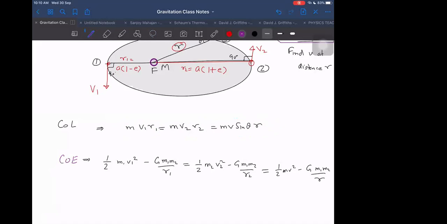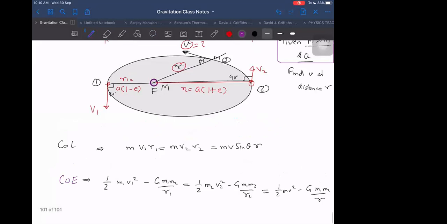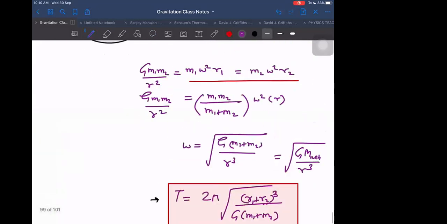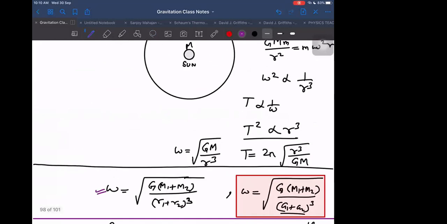Omega means what? Here there is no omega defined for elliptical orbits. I made a mistake there by writing omega. Omega is not defined for elliptical orbits. Why is omega not defined? The reason is it changes from time to time, from place to place, from point to point. It is not constant.